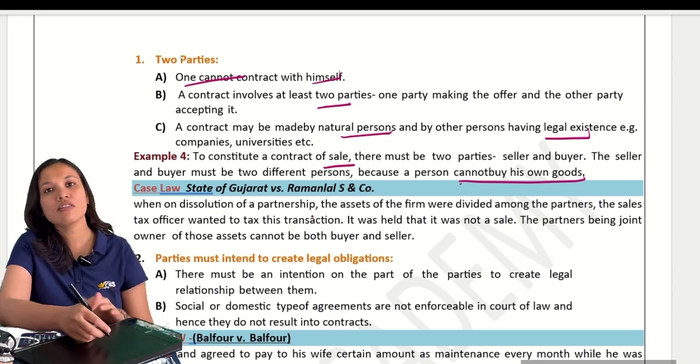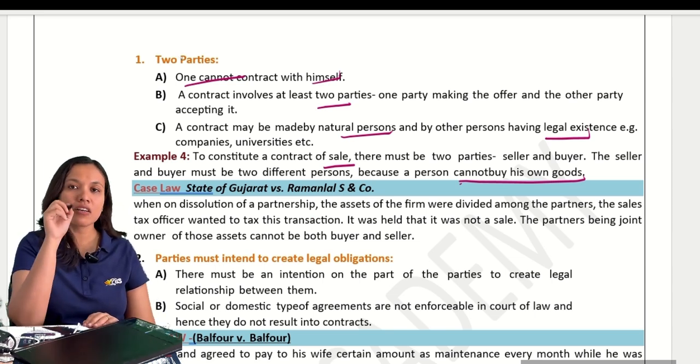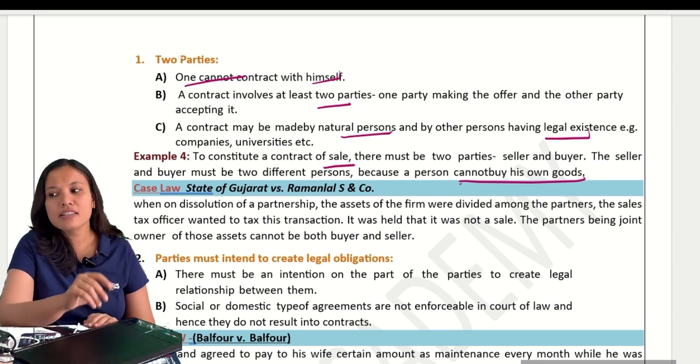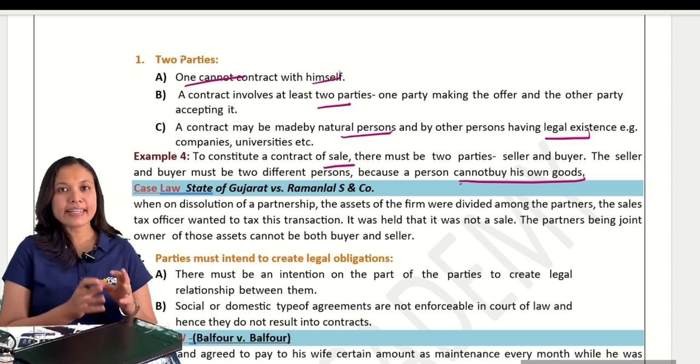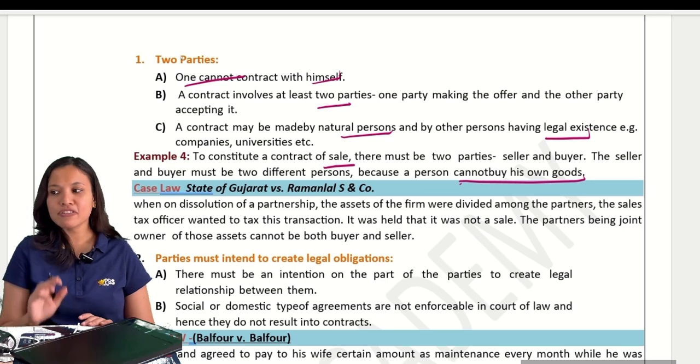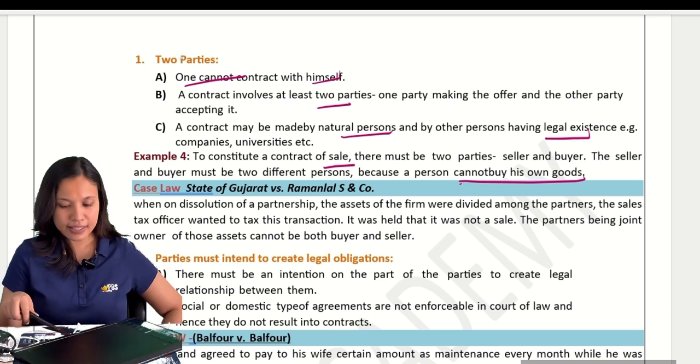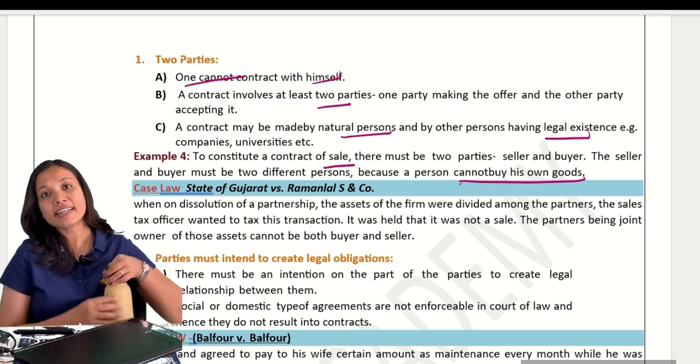Now we have a case law. Write down your first case law: State of Gujarat versus Ramanlal S and Company. I have told you to maintain one section, correct? So maintain it. Write down number one, State of Gujarat versus Ramanlal S and Company. Write down quickly in your books.